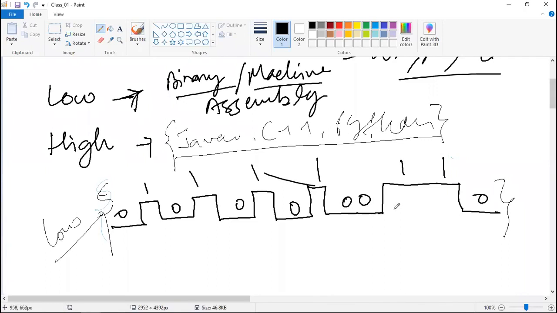So you don't have to intervene in that process. There are already applications, or programs which are already written, that will do that conversion. So as a programmer, for you it is not a headache to convert this high level to low level or to the binary code. That will get converted internally.